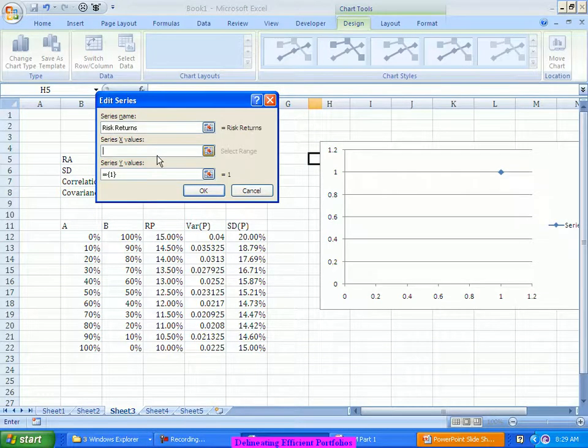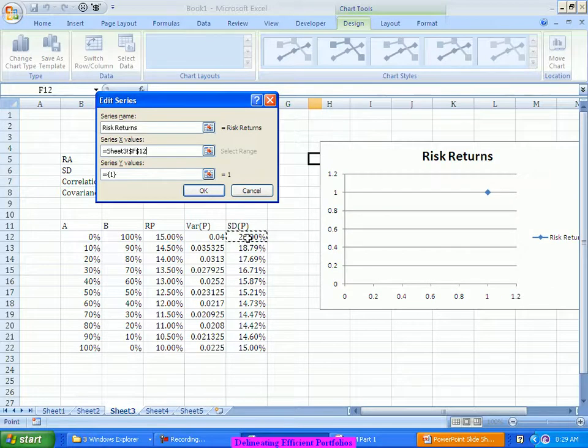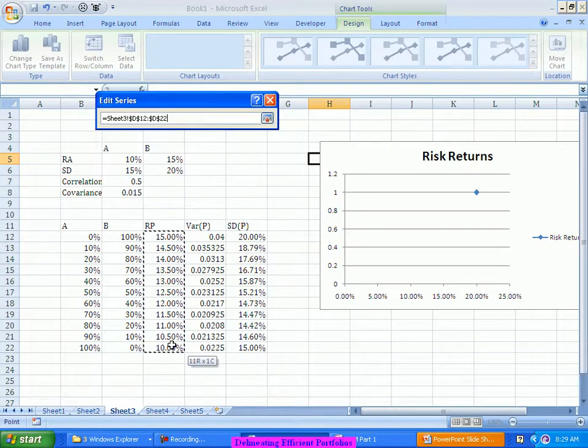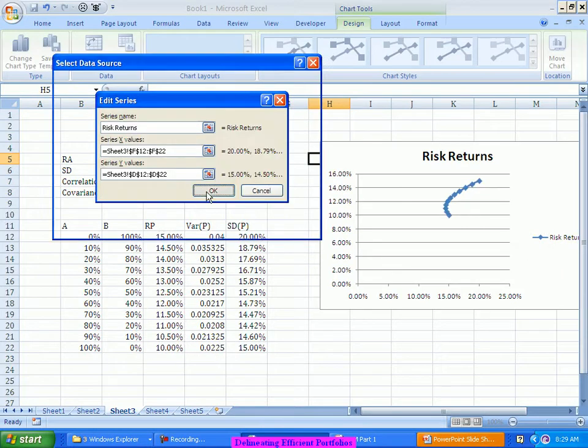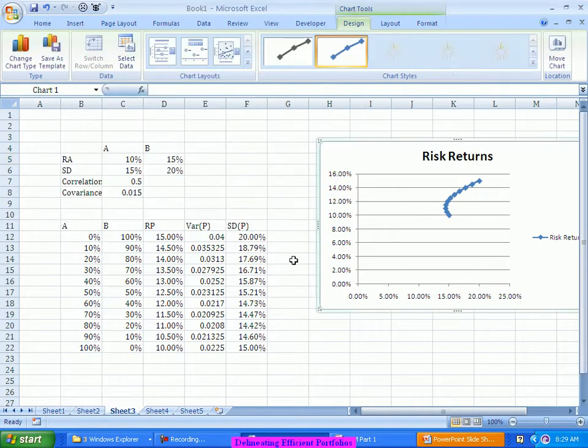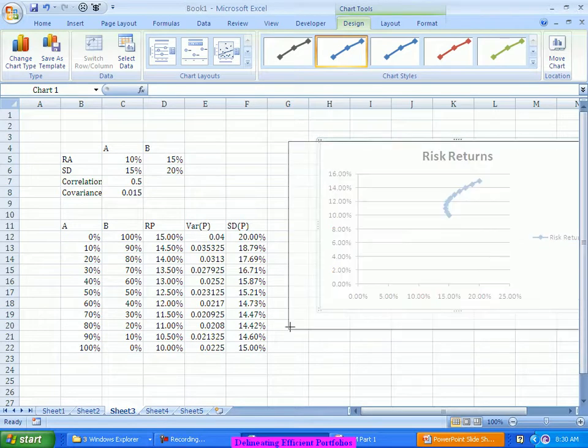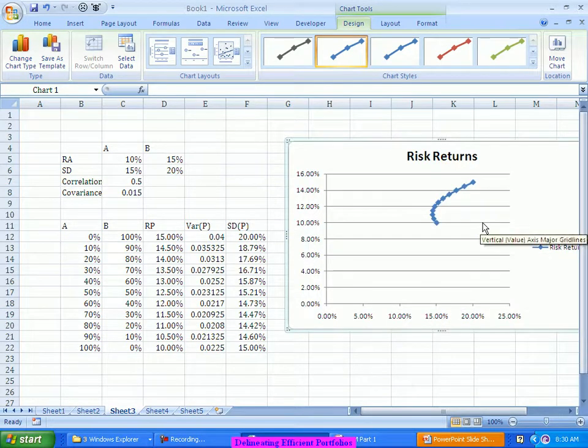When I take the standard deviation on the x-axis and the returns of the portfolio on the y-axis, this is the way we are getting the graph. What we are typically seeing is there is a kind of a curve that is coming up. This particular curve is actually called the minimum variance frontier curve.